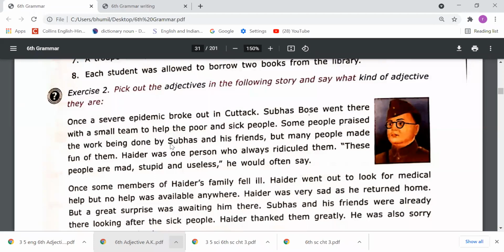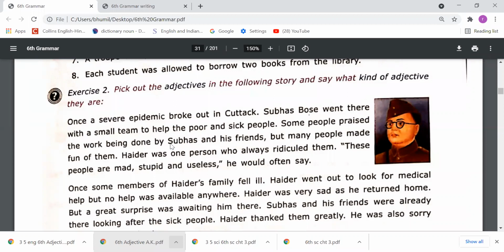Next, Subhash Bose went there with a small team to help the poor and sick people. So small and poor and sick, these are the adjectives. Small is quality, means it tells the quality, means that is an adjective of quality. Poor and sick, these also tell the quality of people. So poor and sick are also adjectives of quality.